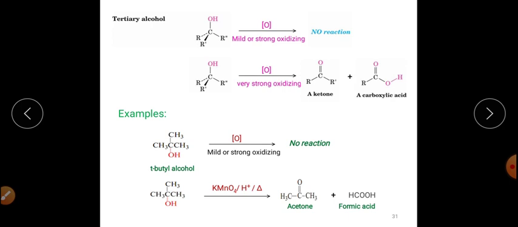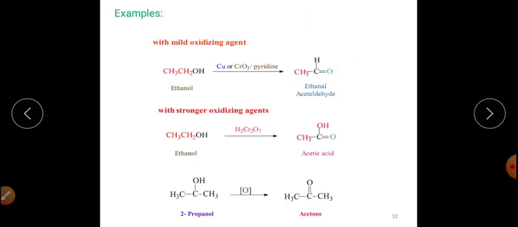Here is another example: we are taking tert butyl alcohol, and with the mild or the strong oxidizing agent there is no reaction. But if we are taking KMnO4 here, in acidified medium, heated condition, you are getting acetone and formic acid as one of the major products of the reaction, right?